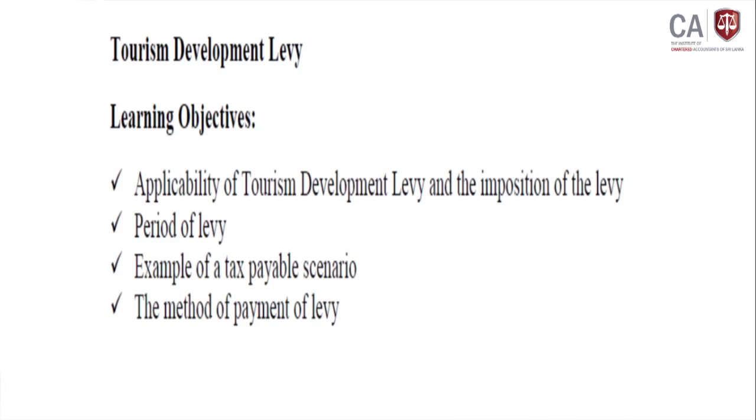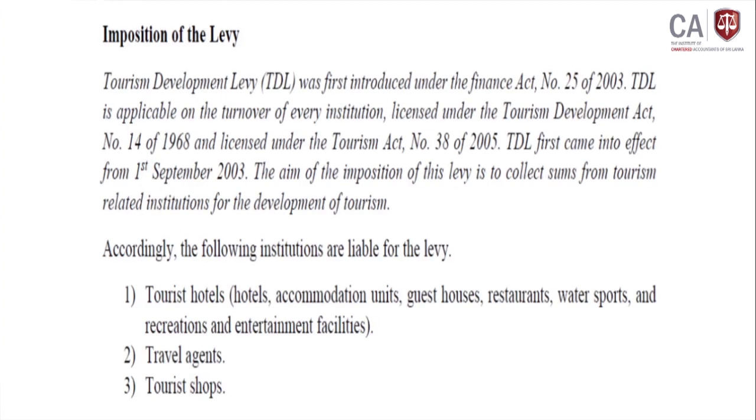Second, the period of levy. Third, an example of tax payable scenario, and the method of payment of levy. Those are the learning objectives under this tourism development levy. Firstly we concern about the imposition side.